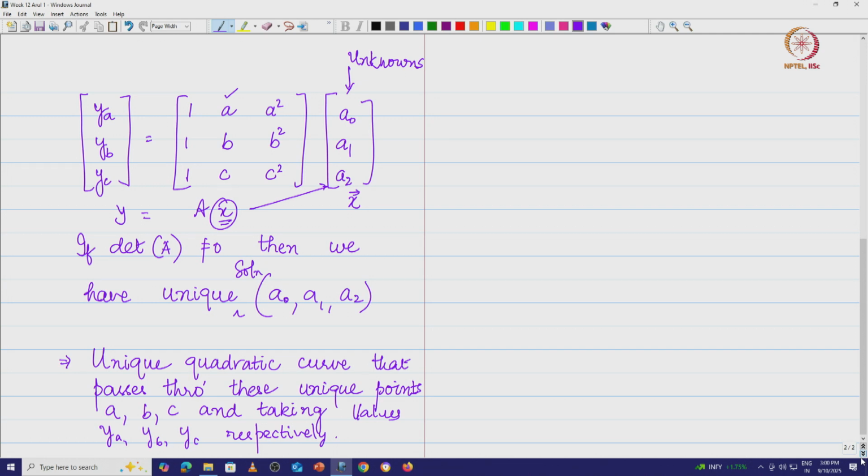Now what we want to do is, in statistics, especially in case of data science, you always want to determine some kind of relationship between a pair of variables, right. In this case it explicitly says that I have a quadratic function, find the parameters corresponding to the quadratic function. But in our case, when you collect data, we really do not know what is the kind of relationship that exists, right.